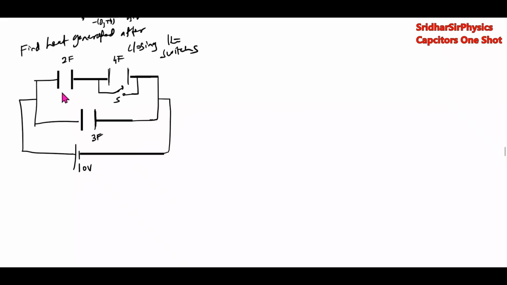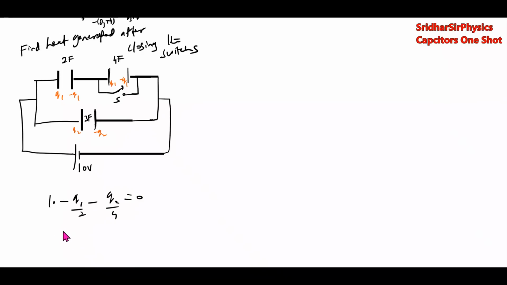यहाँ पे charge कितना होगा? Q1, minus Q1, Q1, minus Q1, and this charge will be Q2, minus Q2. So we'll calculate charge. Q1: 10 minus Q1 by 2 minus Q1 by 4 equal to 0.